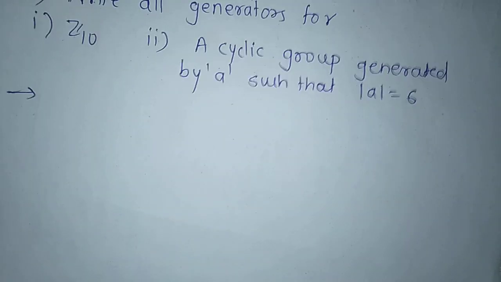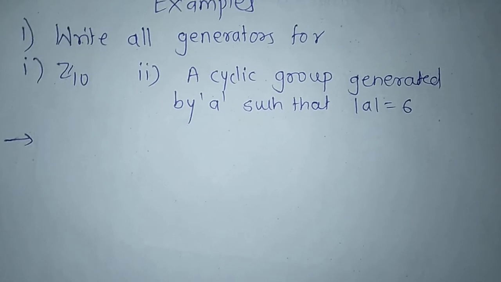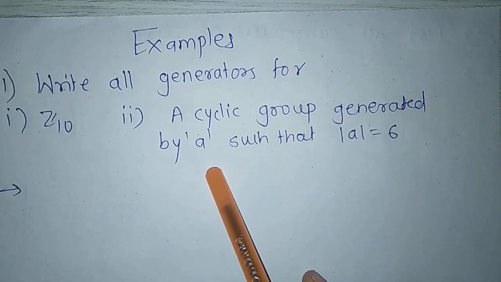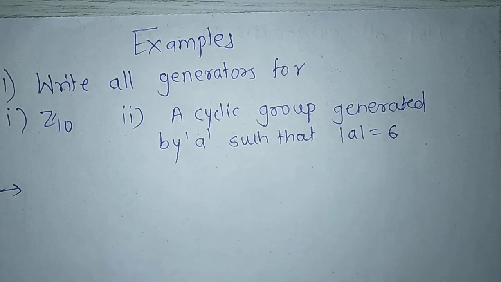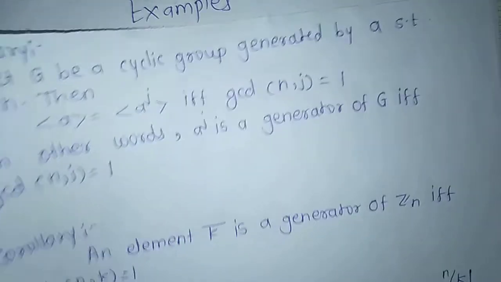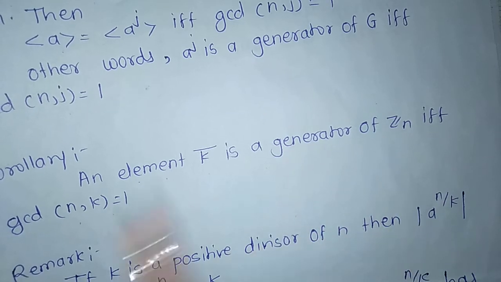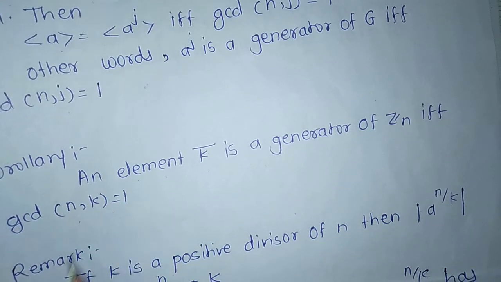Next example: write all generators for Z10, and second, for a cyclic group generated by A such that order of A equals 6. By using the corollary, an element k bar is a generator of Zn if and only if GCD of n, k equals 1.